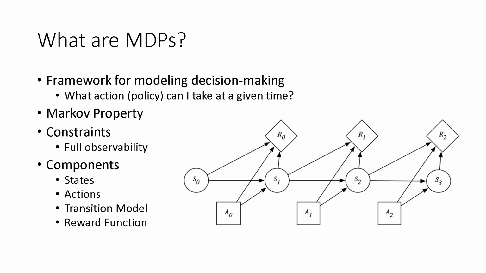Because of this, MDPs need to have the constraint of full observability. In order to know all the possible states and their rewards, we need to know everything about the environment. The diagram describes the Markov property in action. As you can see, each state is only dependent on the previous state as well as the previous action.